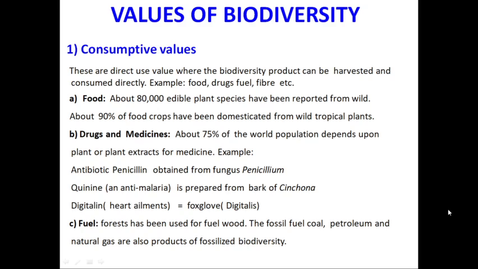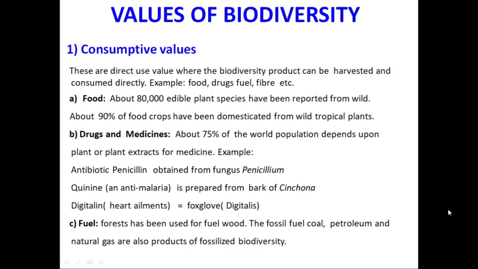The examples of consumptive values of biodiversity include use of biodiversity as a food source, use of biodiversity as drugs, use as fuel as well as fibers. First, use of biodiversity as food. Approximately 80,000 edible plant species have been reported from the wild.